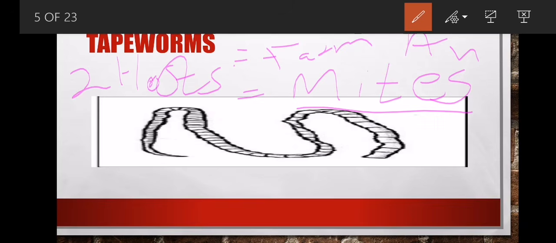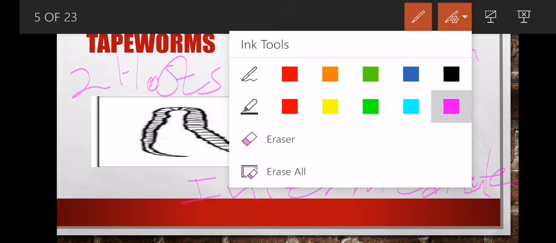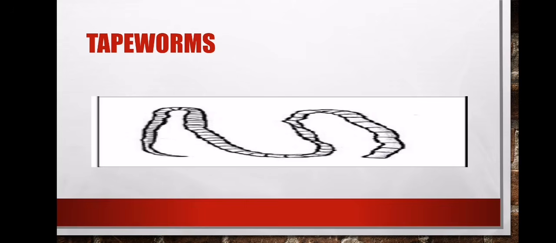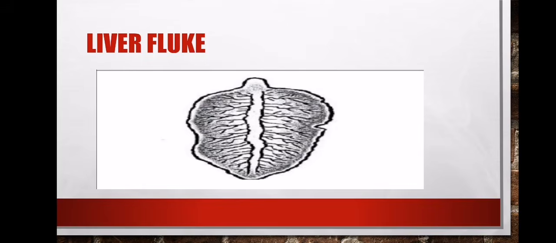So the mites, as we call them, are the intermediate host. Intermediate host, what? Intermediate host. So that's what is important for you to understand here. So we say tapeworm, it's a worm with segments, indirect life cycle, meaning it has two hosts: one host will be a farm animal, and then there are the mites. We're still going to talk about mites later when we talk about external parasites.